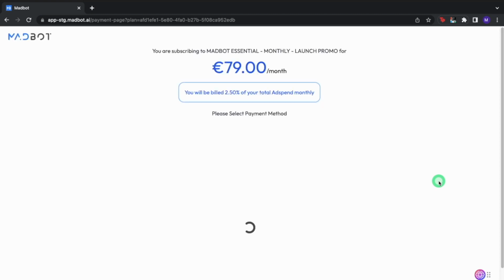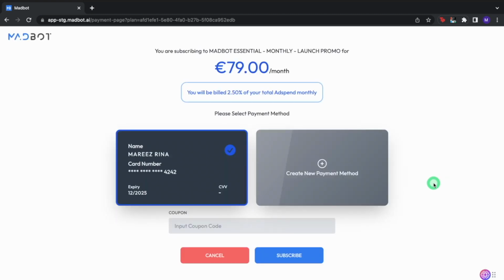You will be redirected to the payment page. You can either add a new form of payment here or use your existing payment method. If you have a coupon code, proceed to input the coupon code. Once satisfied with your payment method, click on Subscribe to complete the upgrade process.